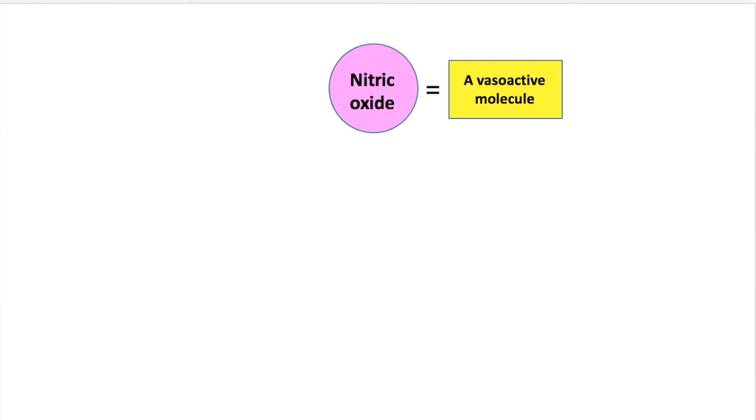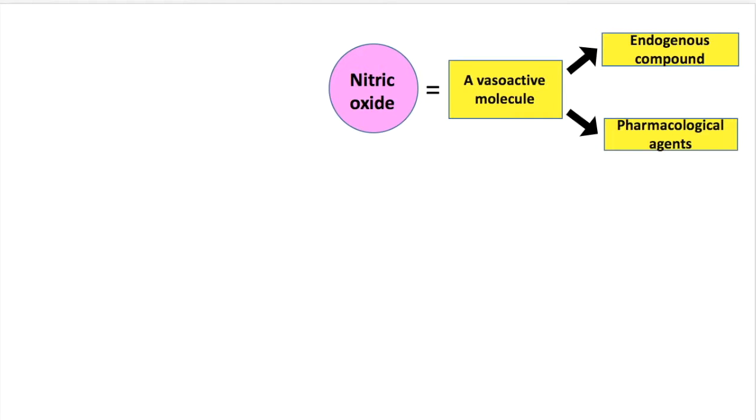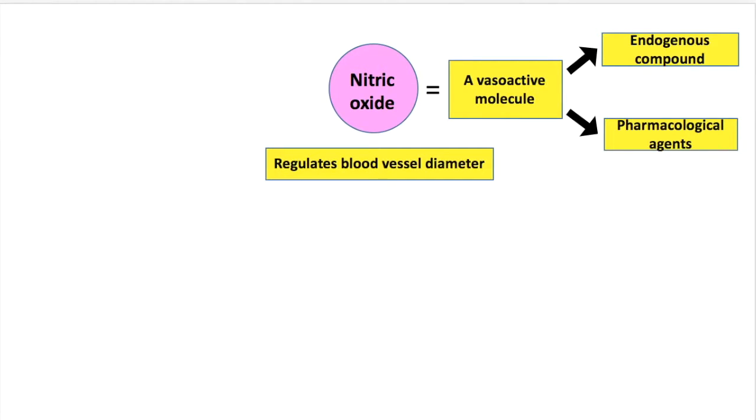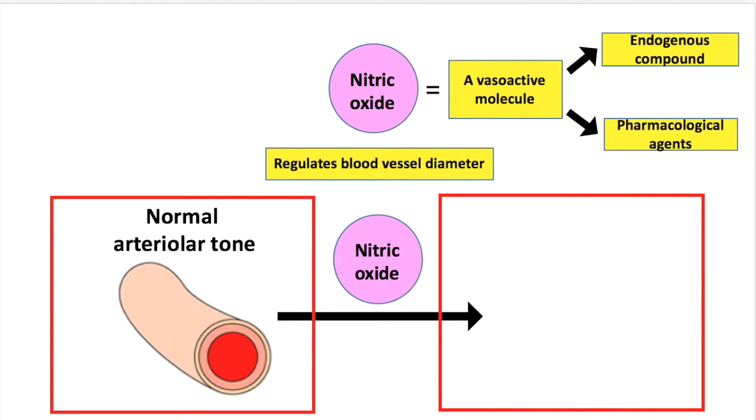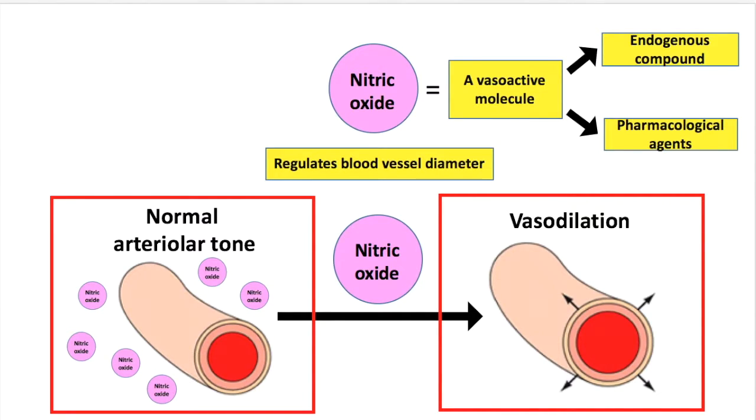Nitric oxide is a vasoactive molecule. Vasoactive molecules are endogenous compounds or pharmacological agents that can regulate the heart rate by adjusting the vascular resistance. The regulation of vascular resistance by vasoactive molecules is through the process of vasoconstriction and vasodilation of the blood vessels, and the regulation of vessel diameter in response to physiological needs is the key to maintaining the body's homeostatic mechanisms. Nitric oxide, being a vasoactive compound, acts as a diffusible mediator in the smooth muscle and regulates the vessel diameter.